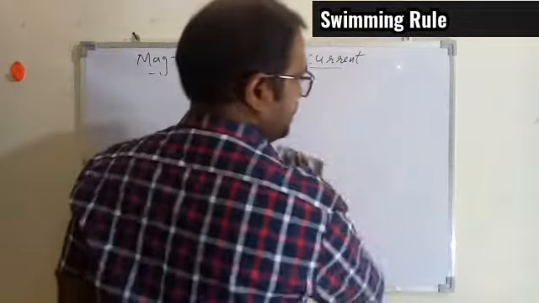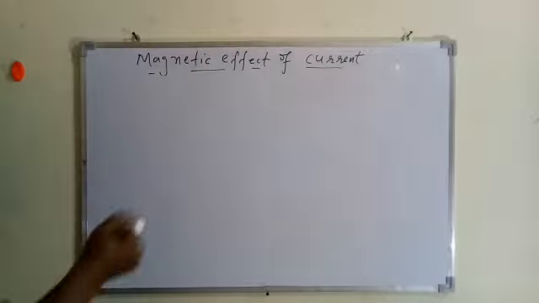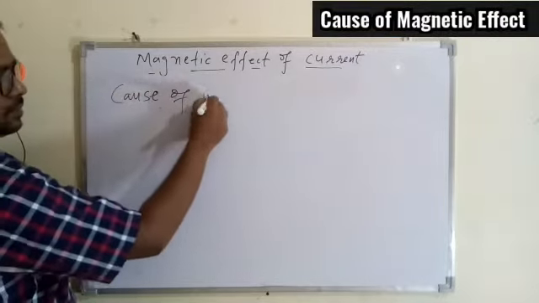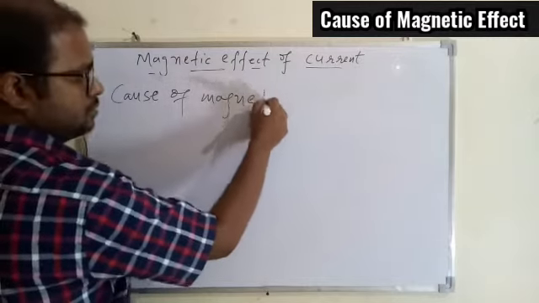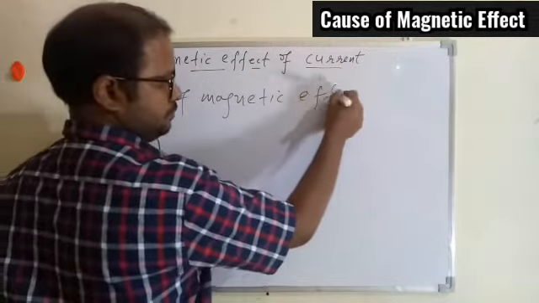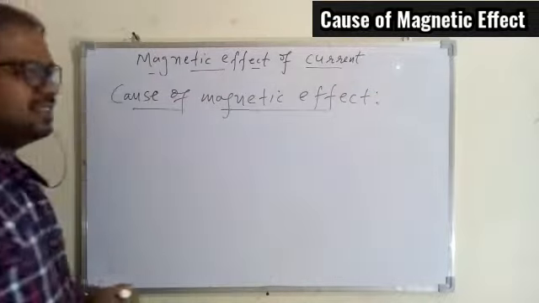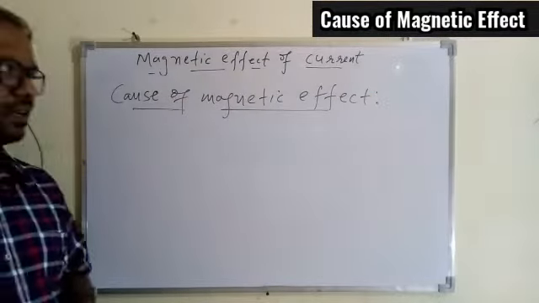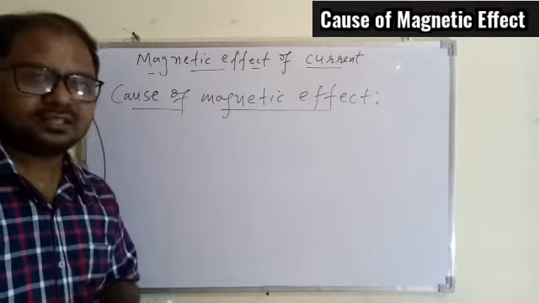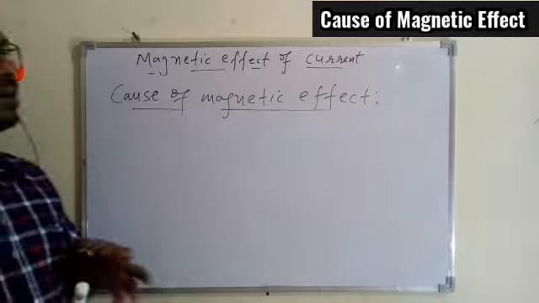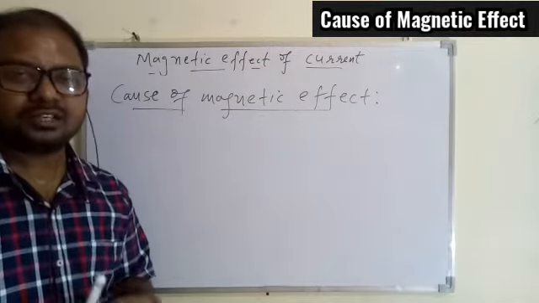Now let's move to the next topic, that is the cause of magnetic effect. When the electric current flows through the conductor, why does it start behaving as a magnet? We have some explanation in class 10, not in that much detail, because it is related with quantum physics.